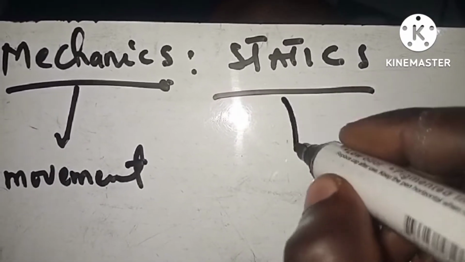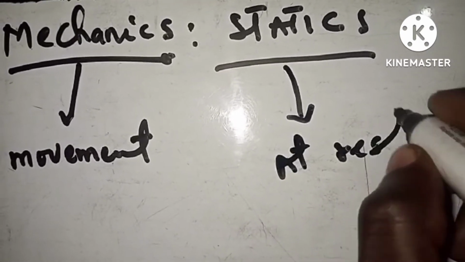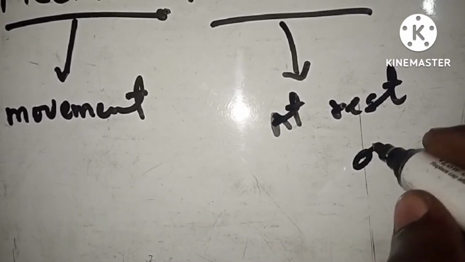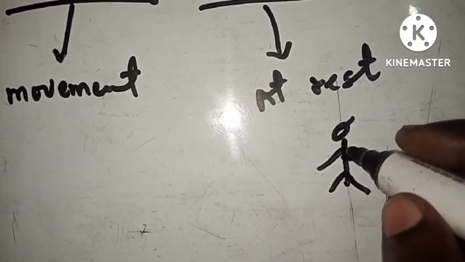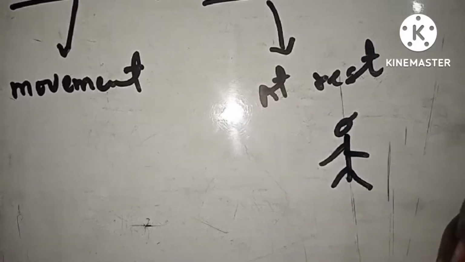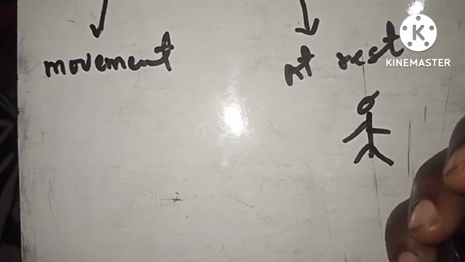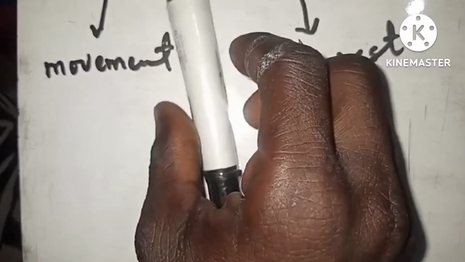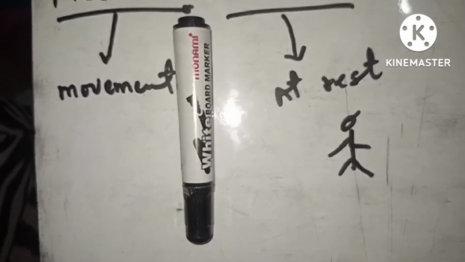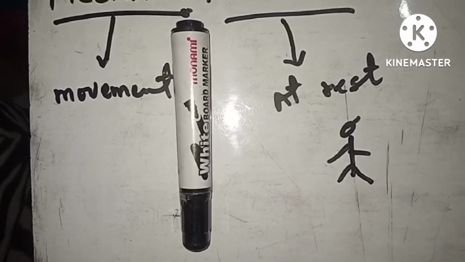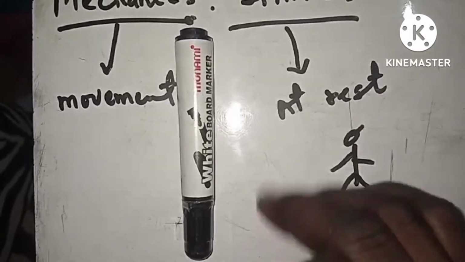And then the static here is something that is at rest. If you are saying this is at rest, it means that you are not moving, right? So you are here, you are stable. This thing can be an object or maybe even this marker. If you have placed this whiteboard marker here, it doesn't move, right? It doesn't move. So this is something that we are saying is very stable. You are static, maybe you are at rest, you are not moving.